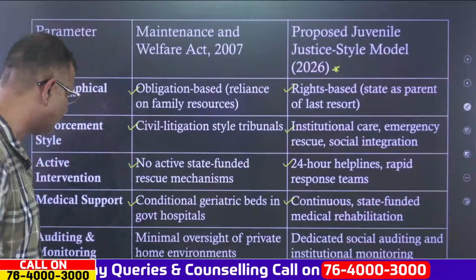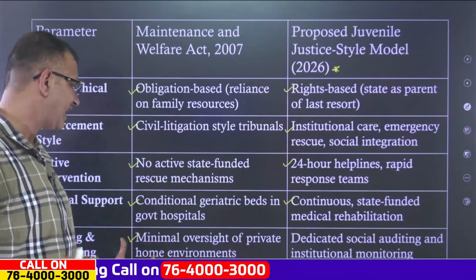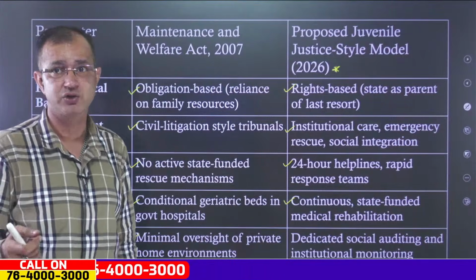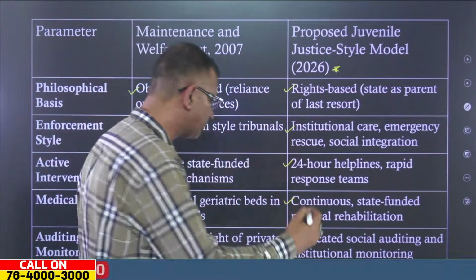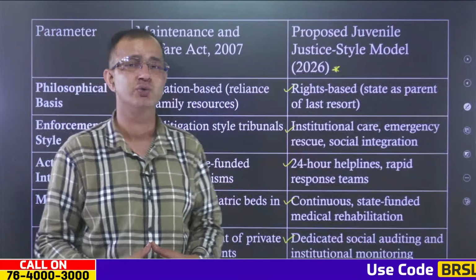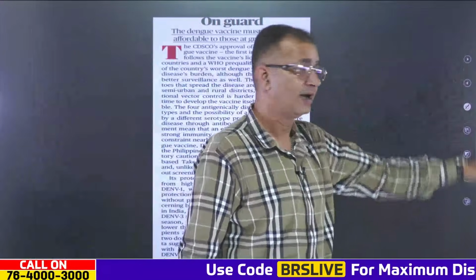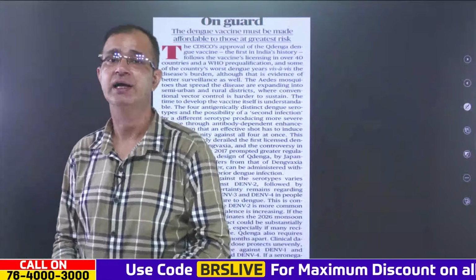And when it comes to auditing and monitoring, there is minimal oversight of private home environments. But with this proposed amendment, there could be dedicated social auditing and institutional monitoring as well for the welfare and care of the elderly.